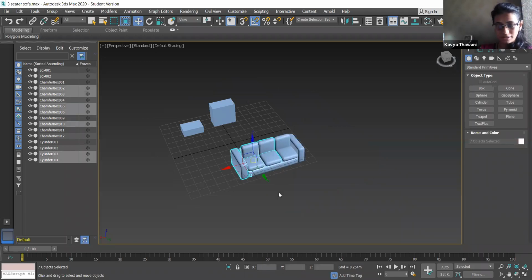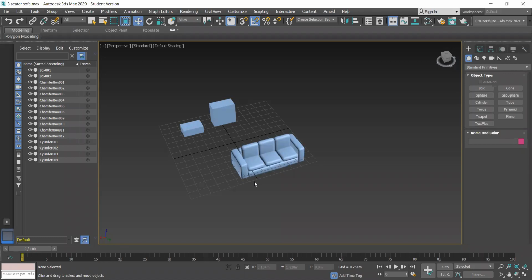Yesterday I told you the format of saving, the extension of saving in 3ds Max, which is .max file only. Further, we will be doing rendering, and when you place cameras and everything and you're done with your rendering and you want to save a picture, for saving a picture you have different file formats.